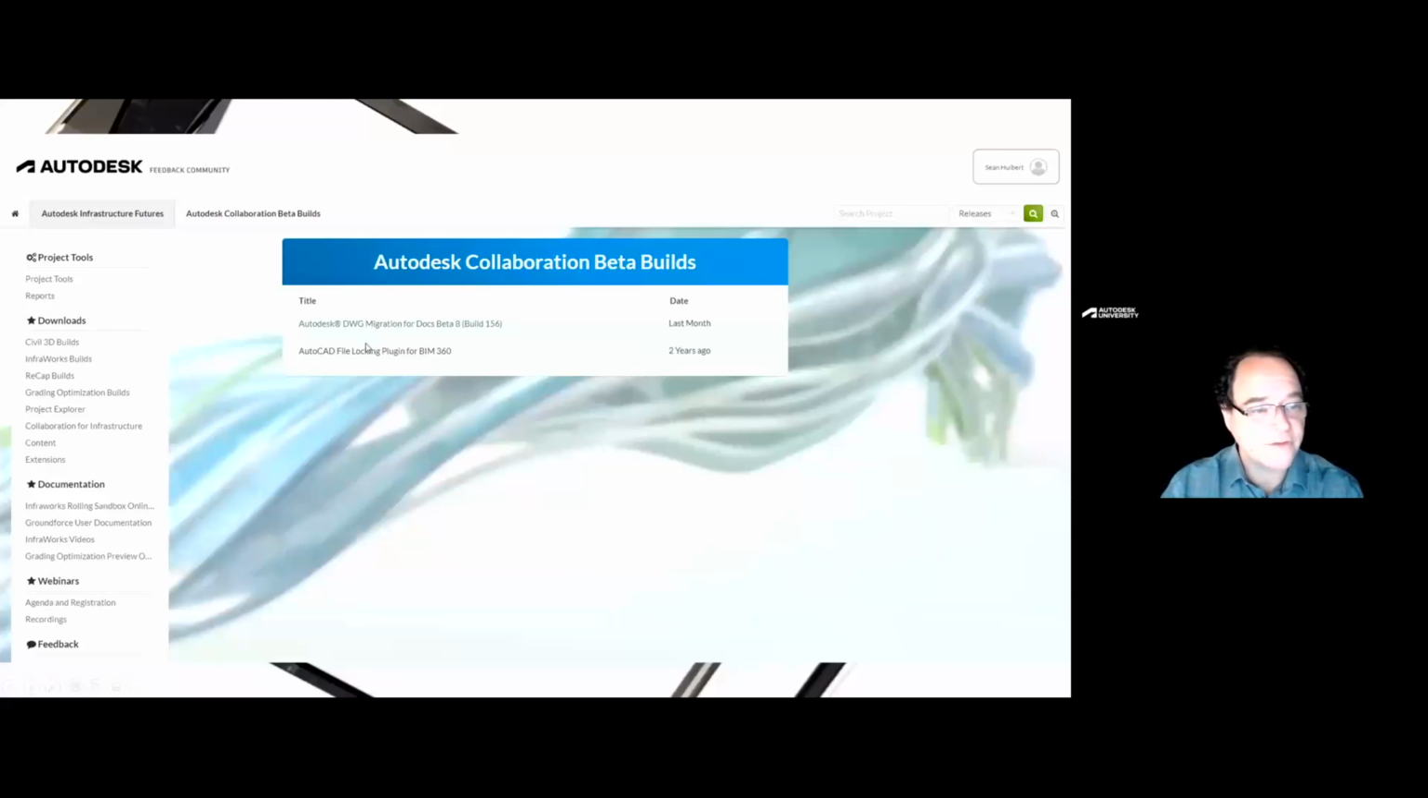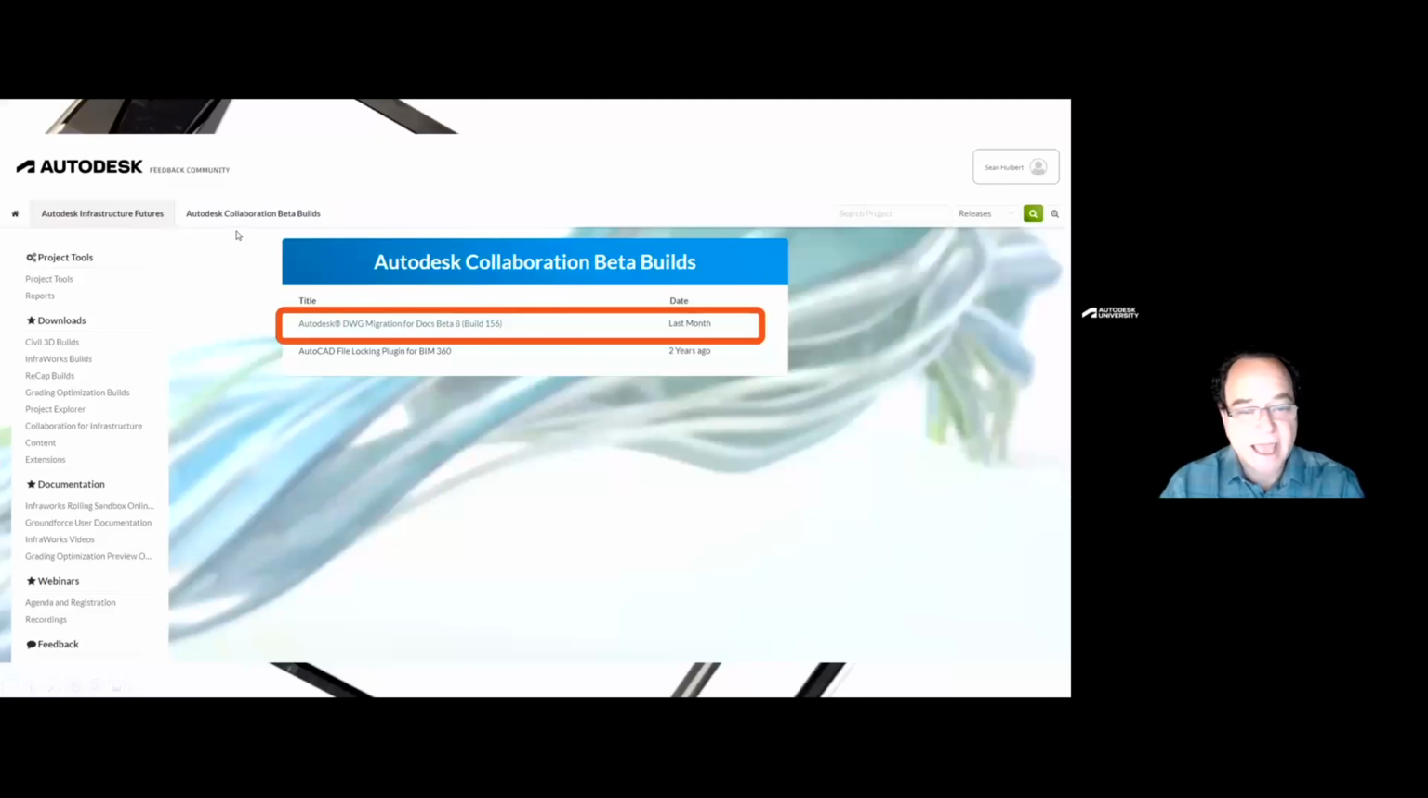So I did want to share this with you. This is the Autodesk feedback portal, feedback.autodesk.com, and the links will be in the documentation. This is where you gain access right now to the migration tool. So you'll go to the Autodesk Futures, you'll go to Autodesk Collaboration Beta Builds, and then you will see here that we've got the Autodesk DWG Migration for Docs, Beta 8.